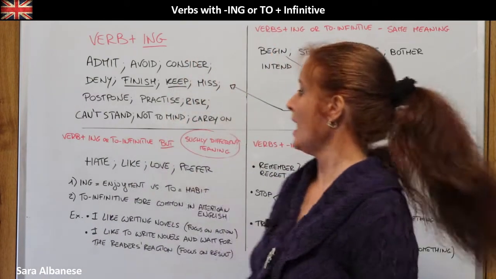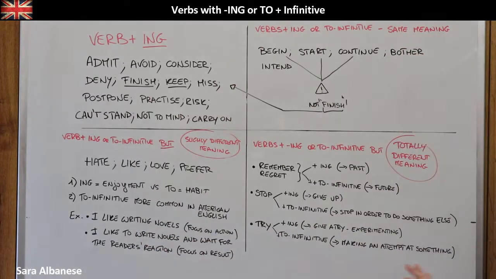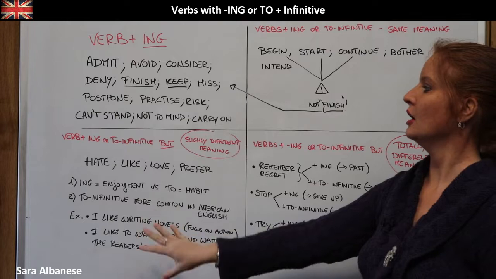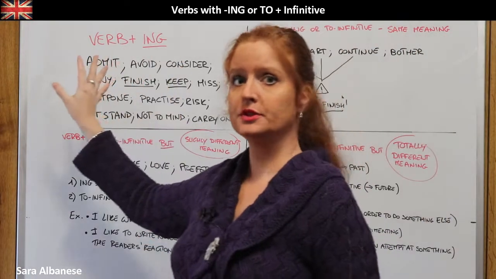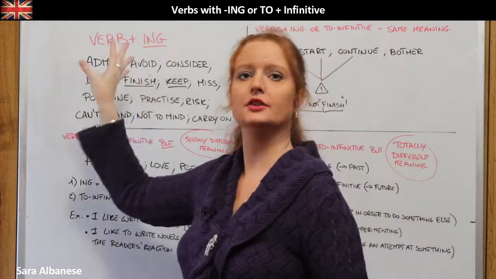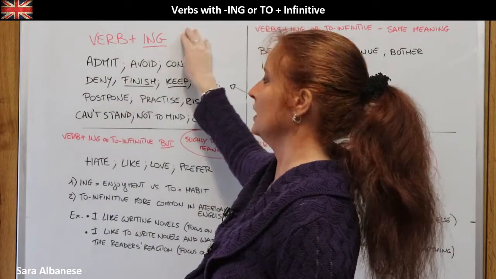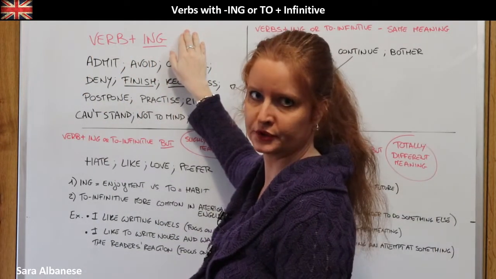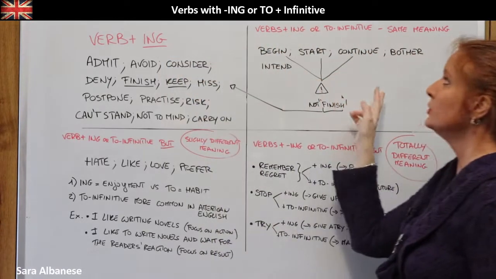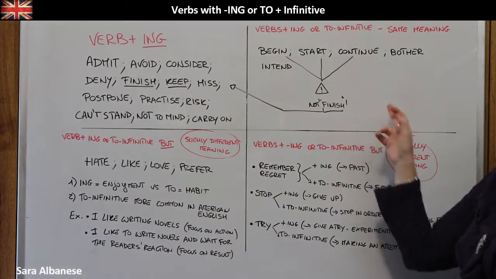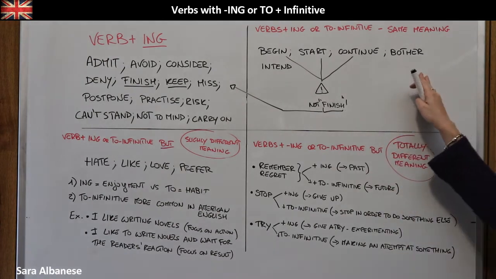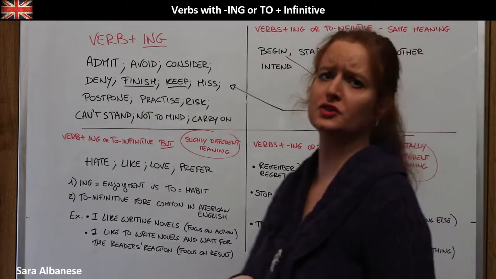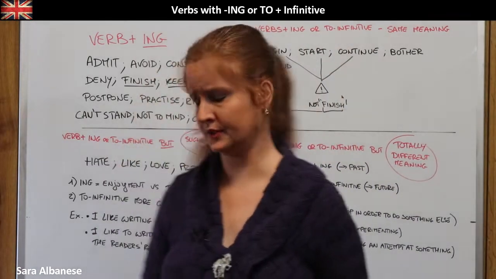So I have divided my whiteboard and verbs in general into 4 groups, okay? Those verbs that want other verbs in an ing form, so a gerund. Those verbs that can be followed by an ing form or an infinitive form, either one or the other, it doesn't make a difference.